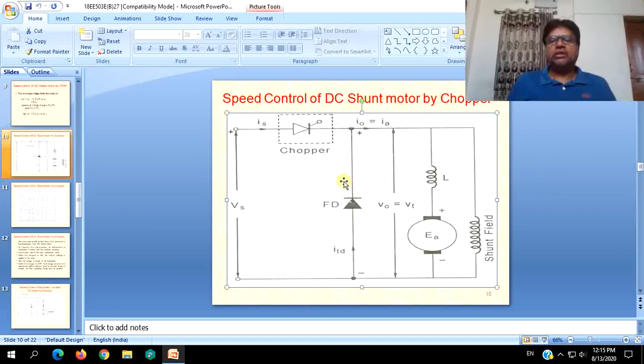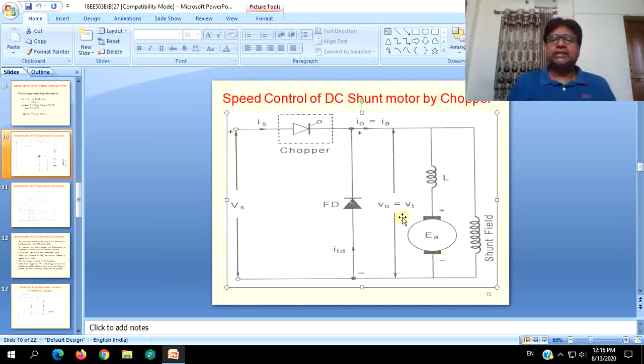And apart from that, the other simple armature voltage control: connect the same chopper in series with the armature, where shunt field will be given with the total supply voltage, so field will be kept constant. Now by changing the chopper turn on times, that is the conducting period of the currents, or by changing the periods for which source voltage is applied to the armature, the net average voltage applied to the armature will decrease, speed will decrease, and you will get speeds below the rated RPM only.